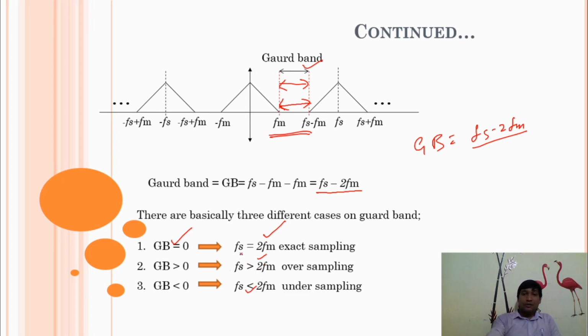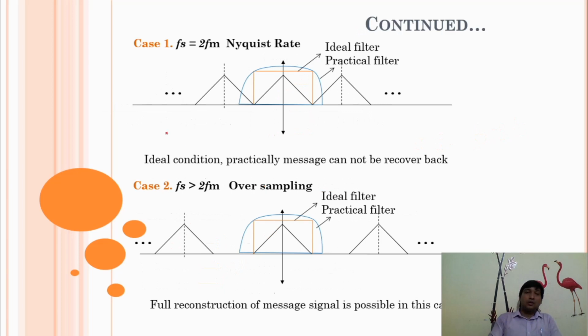Let's see. This is your first case. If Fs is equal to 2fm, guard band is equal to 0. Guard band equal to 0 means the distance between two edges is 0. It means these two edges will be touching each other.